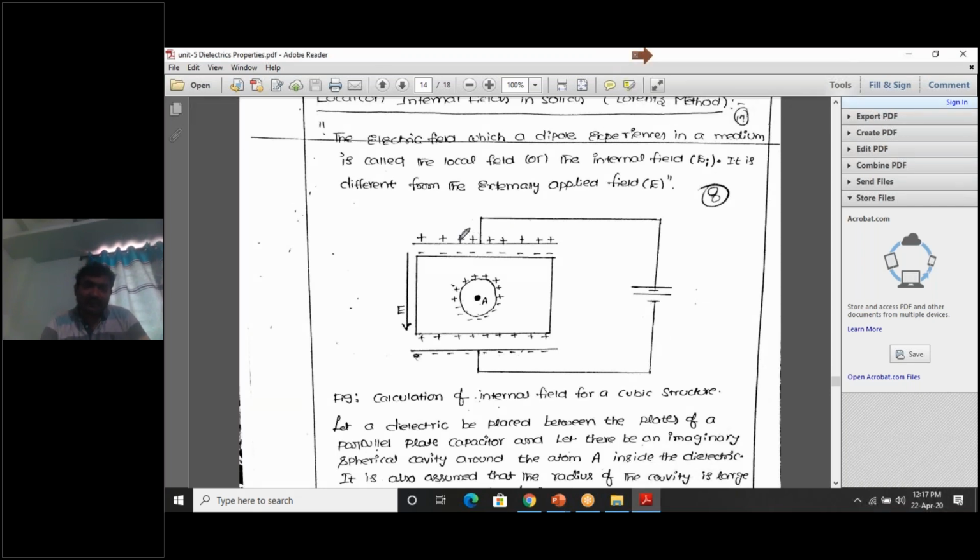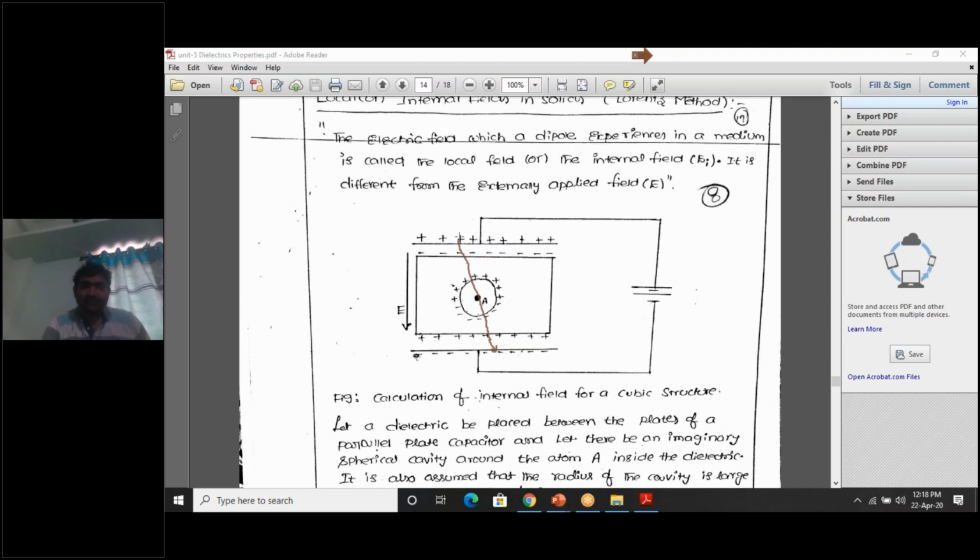Right, E1 electric field. So this is E1 electric field. A positive charge and a negative charge will create an electric field. This electric field is nothing but E1 electric field.